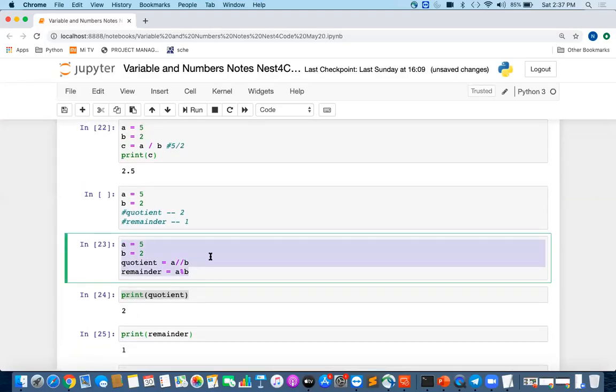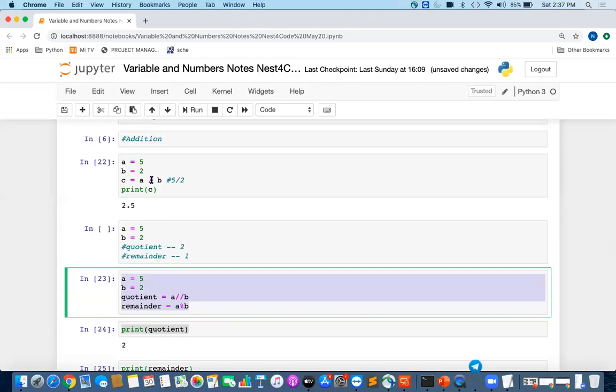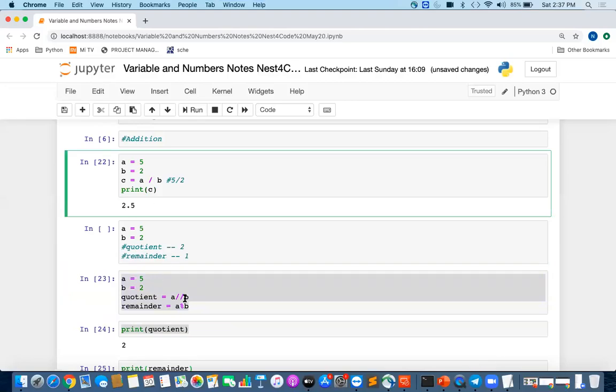Similarly, we can use all these operators with float also. The difference between single slash and double slash is that the single slash does the complete division and gives the output with decimal values. It will not give you just the quotient part. With double slash, you will just get the quotient.